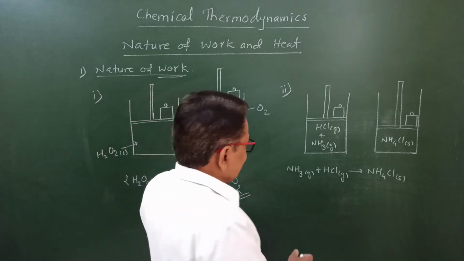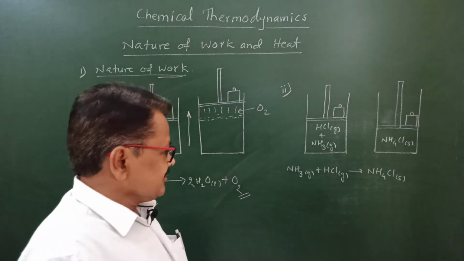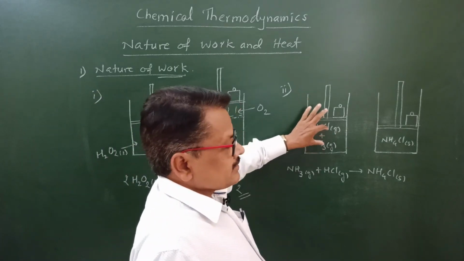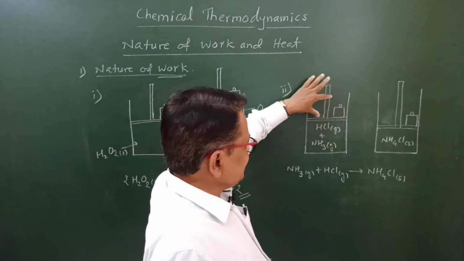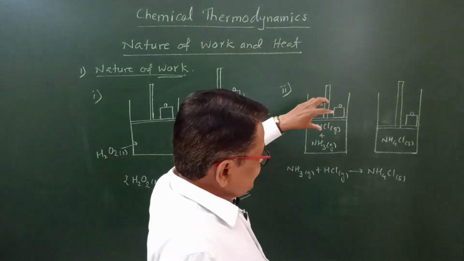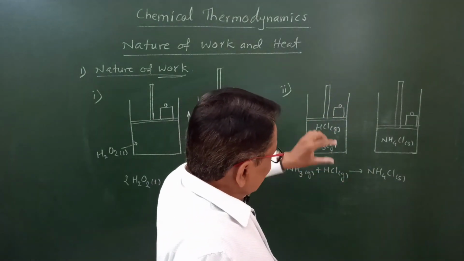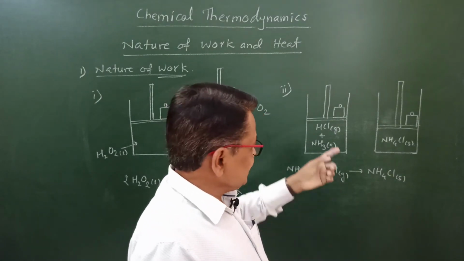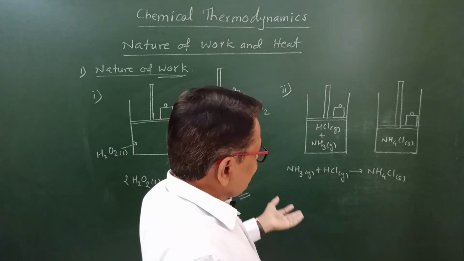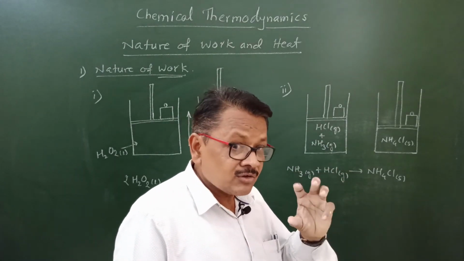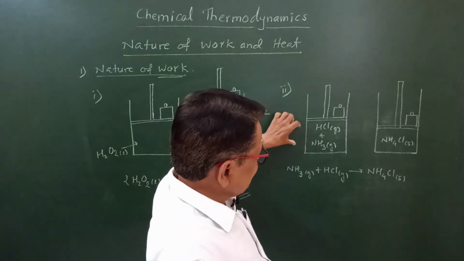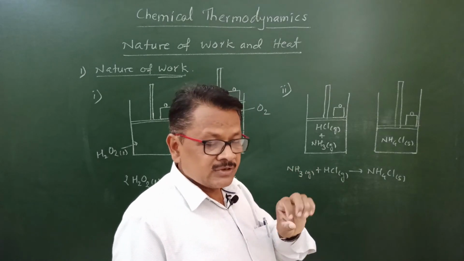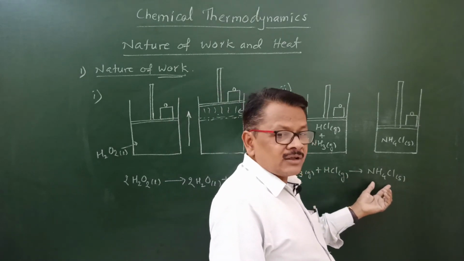And in another example, NH3 gas plus HCl gas gives NH4Cl solid. Here NH3 gas and HCl gas are filled in the cylinder fitted with a piston on which a certain mass is kept. Here two gaseous molecules, or we can say 2 moles of gases, 1 mole of HCl and 1 mole of ammonia, form 1 mole of ammonium chloride solid. Means here in the reaction HCl and NH3 gases are consumed and they get converted into solid ammonium chloride.